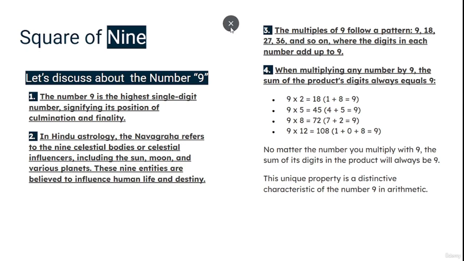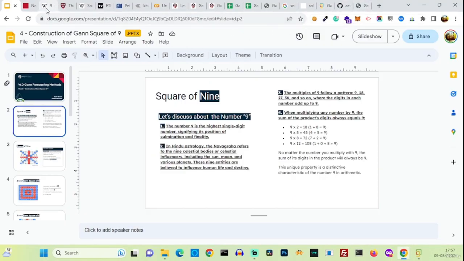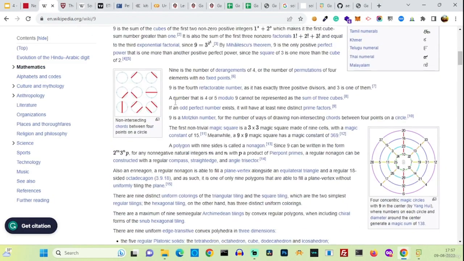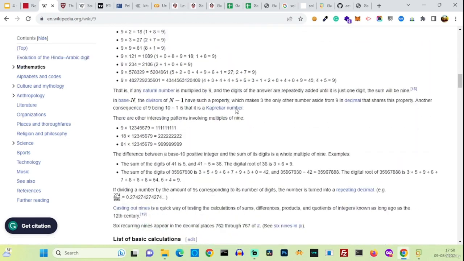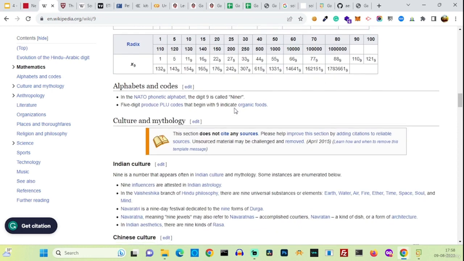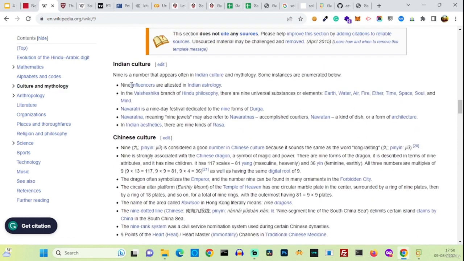And if you want to see more, just type 9 in Wikipedia. You can see so many things. I already talked about the 9 influencers. There are 9 universal substances: earth, water, fire, ether, and so on.